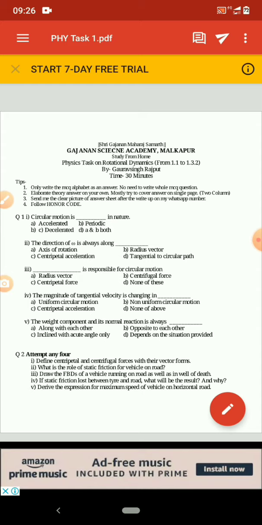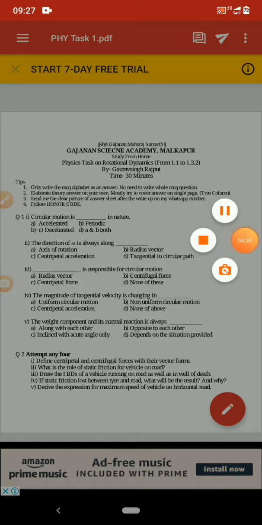Then the next question was the fifth one: the weight component and its normal reaction are always, and the options were along with each other, opposite to each other, inclined with an acute angle only, and D, depends on the situation provided. The correct answer is the last one, depends on the situation provided.